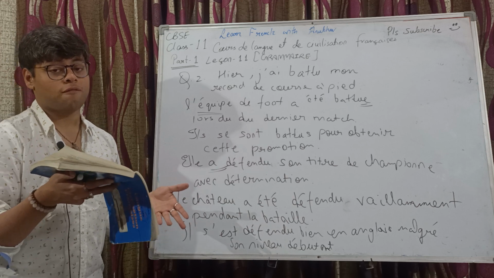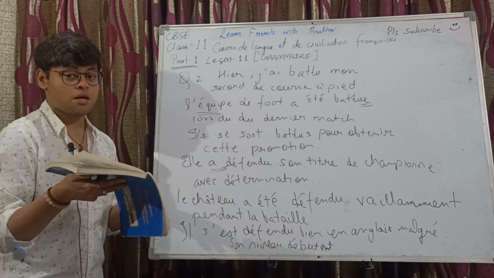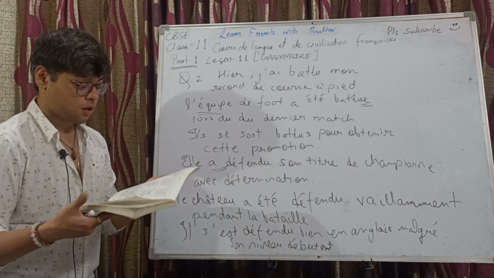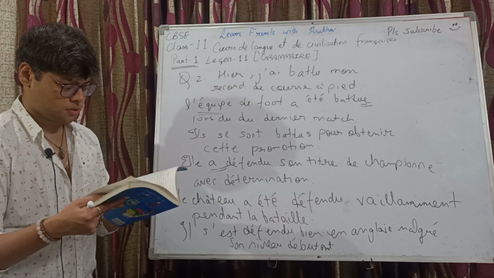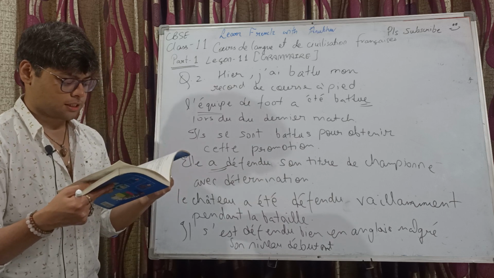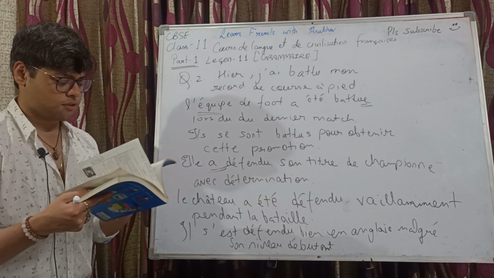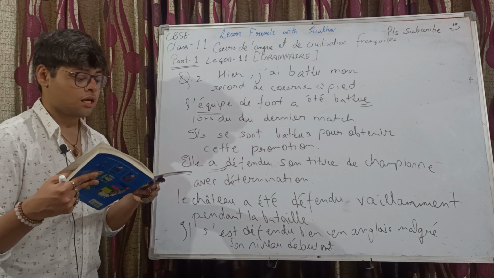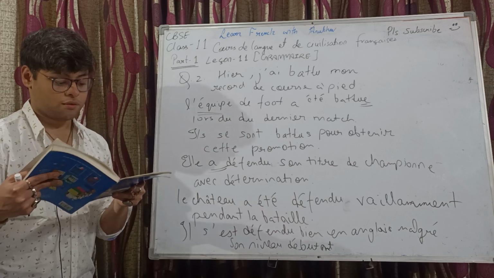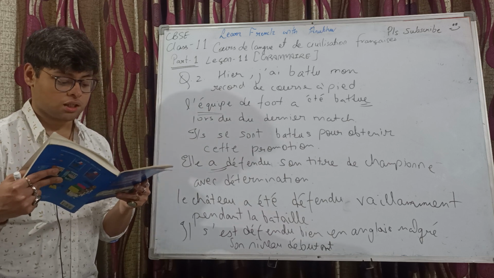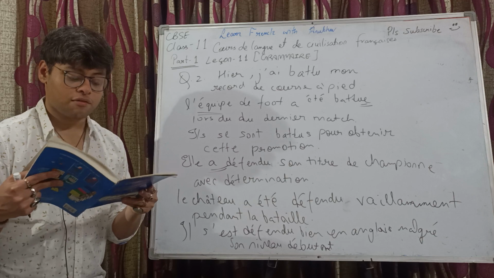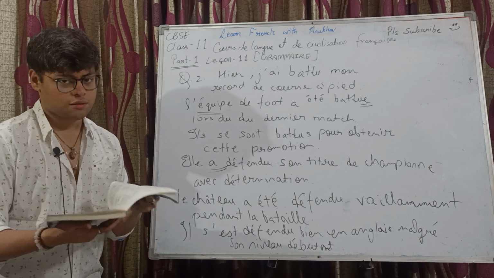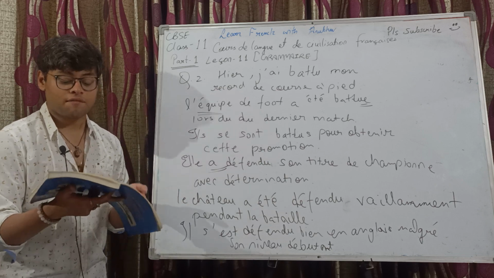Plus-que-parfait of the auxiliary verb, right? And then we have the past participle. We had discussed that in which chapter? Let me just see. Yes, we did this in chapter number 4. Plus-que-parfait of the auxiliary verb être and then the past participle. It's followed by the subject-verb agreement because here we have être, right?